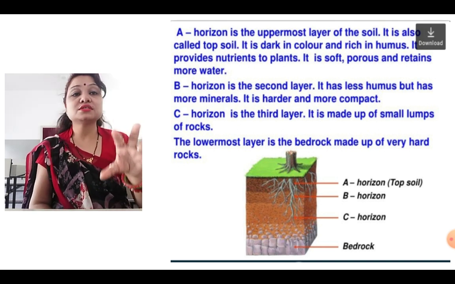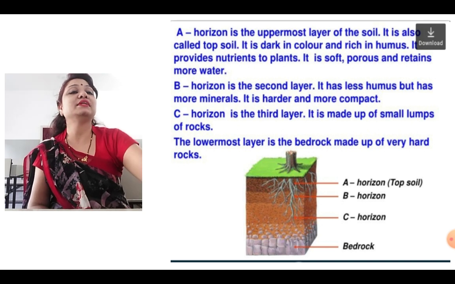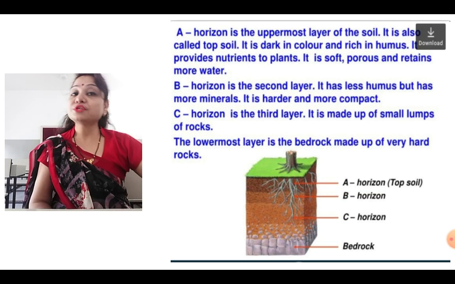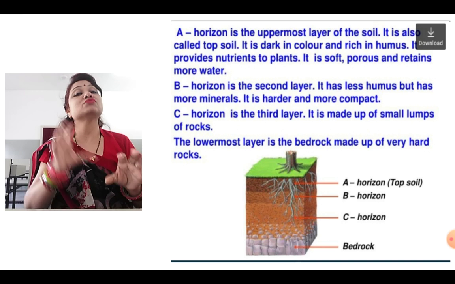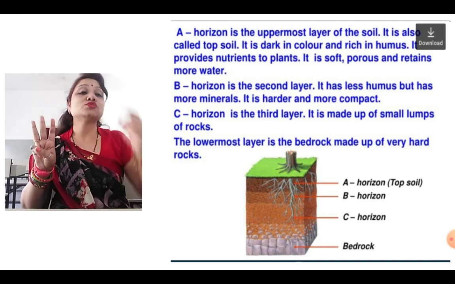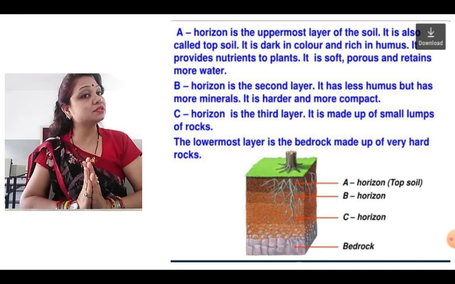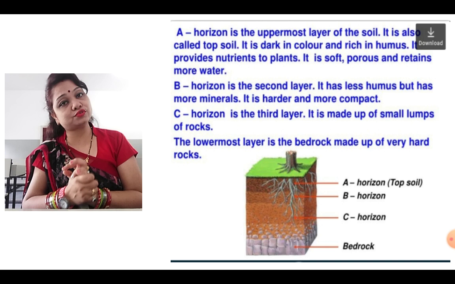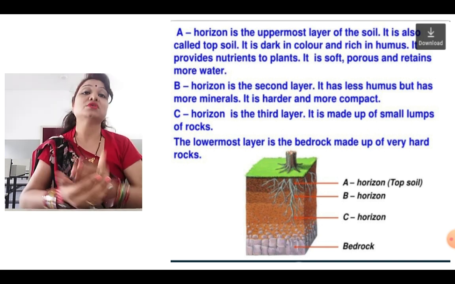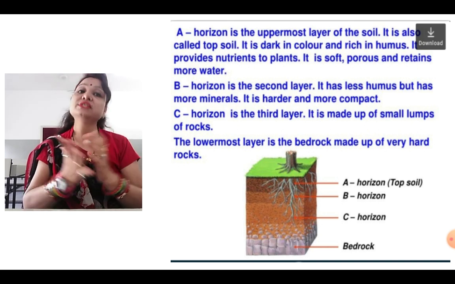Just learn it, it is the vertical section of the soil showing different layers. That's it for today, students. I hope you've understood the importance of soil as well as the layers of soil and the soil profile. So these three things which I explained today, just go through them in your book. And yes, soil pollution also, the methods to reduce soil pollution. If you have any doubts, just collect them all and we'll discuss.